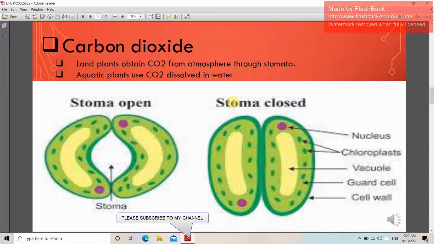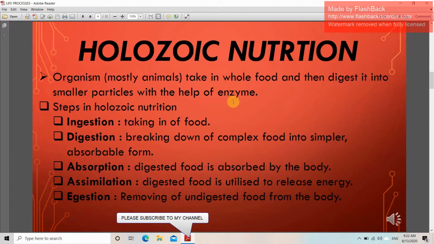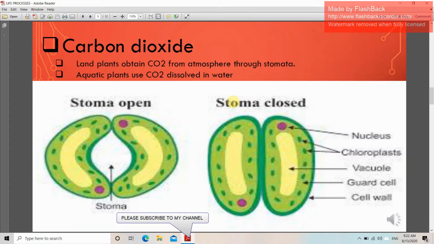Now, in holozoic nutrition, we come to carbon dioxide. Land plants obtain carbon dioxide from the atmosphere through stomata, meaning the plants which grow on soil obtain CO2 from the atmosphere through stomata. You can see the diagram of stomata. This is an open stomata and this is a closed stomata. And aquatic plants use CO2 dissolved in water.